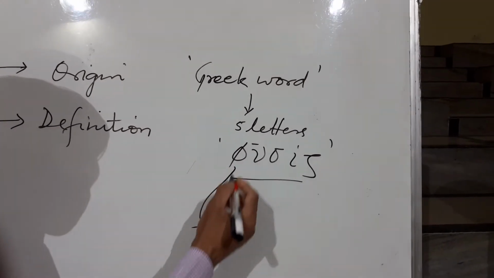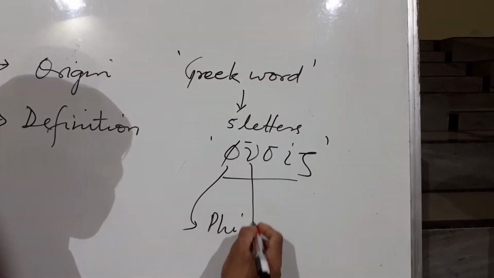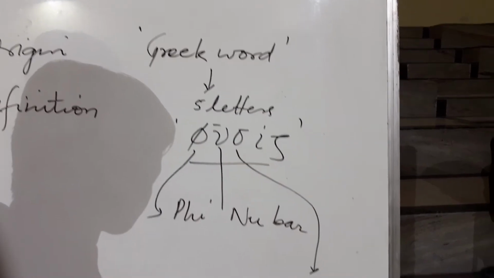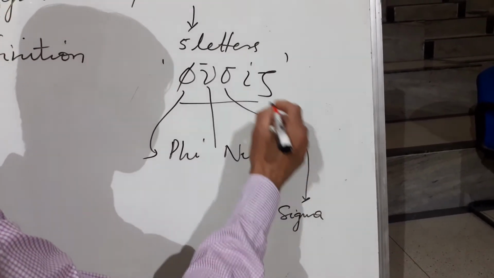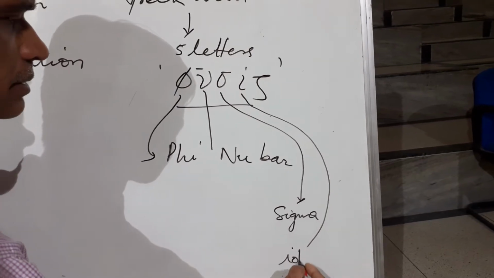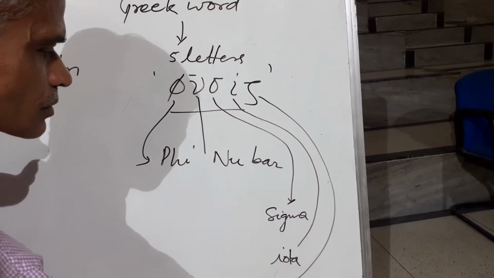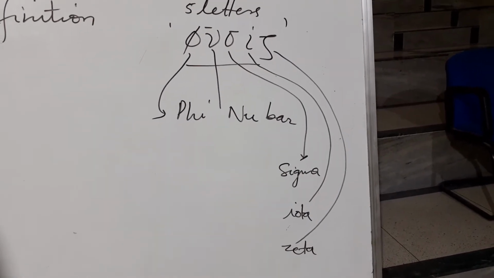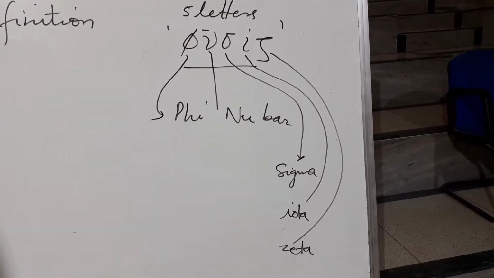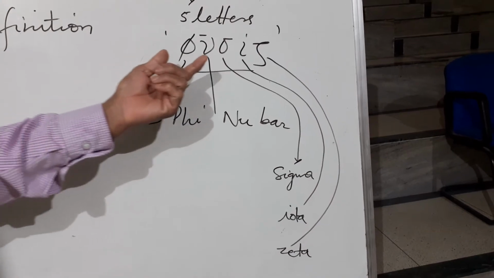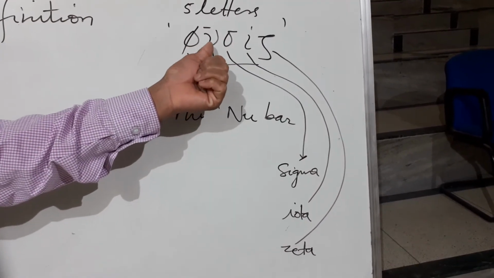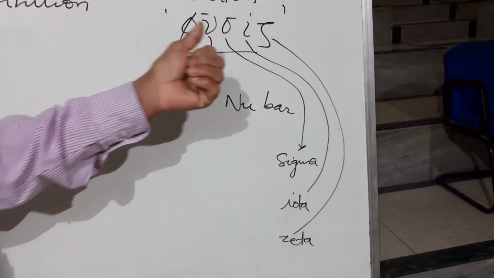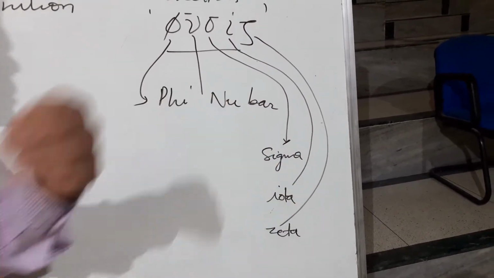These 5 letters are phi, nu bar, sigma, iota and zeta.